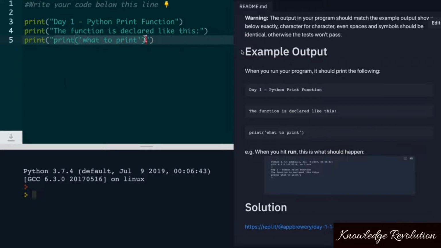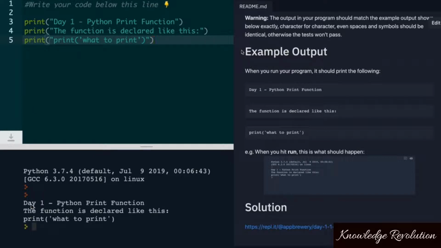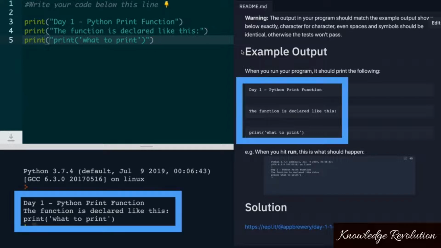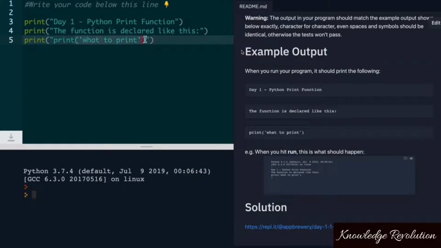This now is the entire code that you would need to be able to print something out. And when I go ahead and click run, you can see that the output looks exactly the same as what we've got here in the GIF. This is what we want, and I've now completed the coding challenge. Now, coming back to this single quote, why is it that I've got a single quote here rather than a double quote, which is what we've been using all this time?